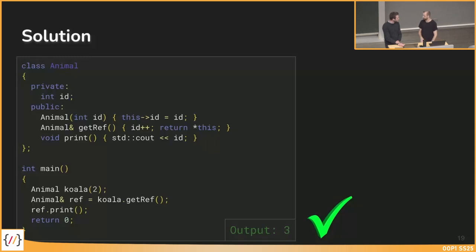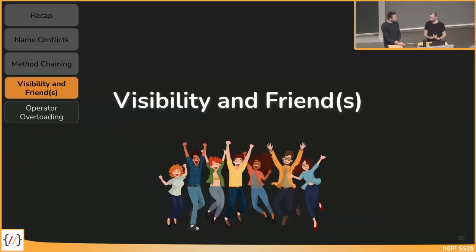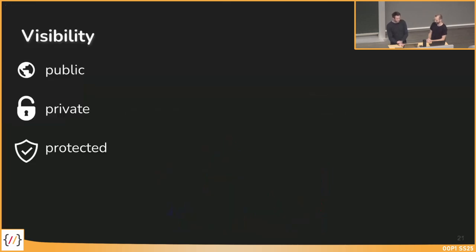The last small topic is again kind of a preparation for operator overloading. It's about visibility and friends. Friends in object-oriented programming. Yes, correct. So visibility, just as a recap, you've already heard about it. We've learned what public, private, and protected mean. And friend also has to do with this visibility.